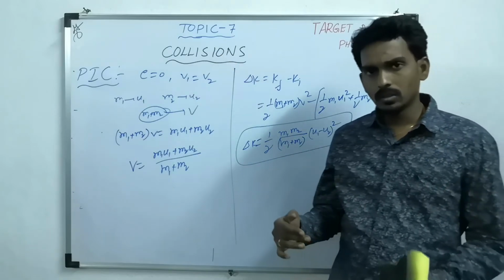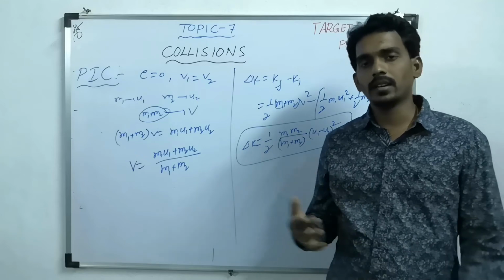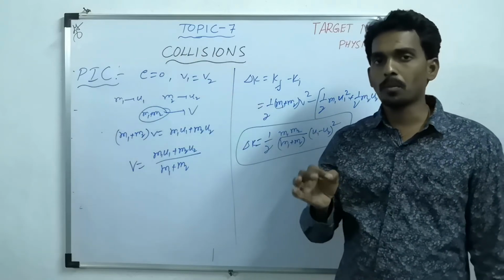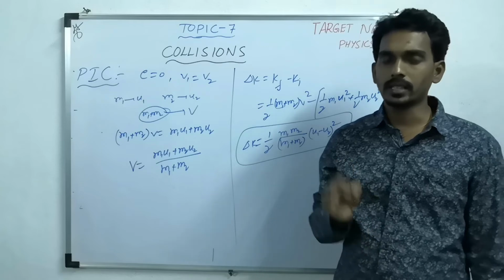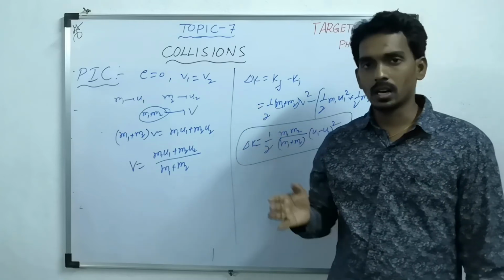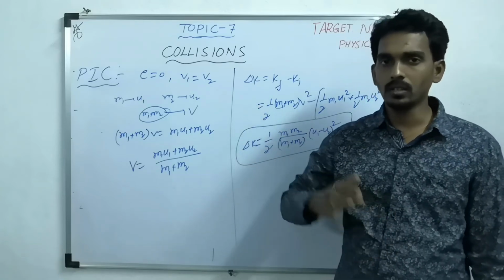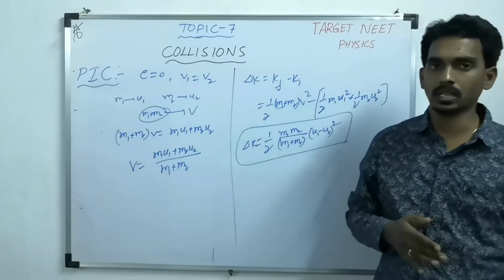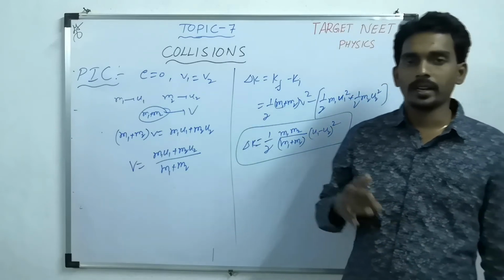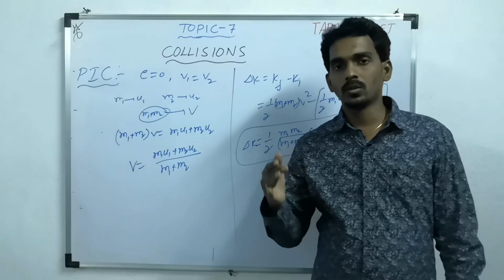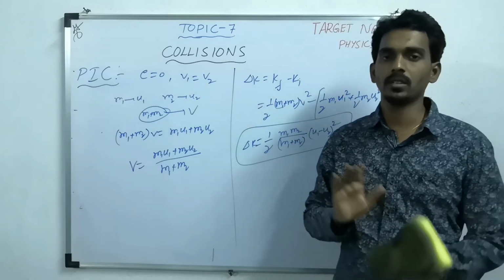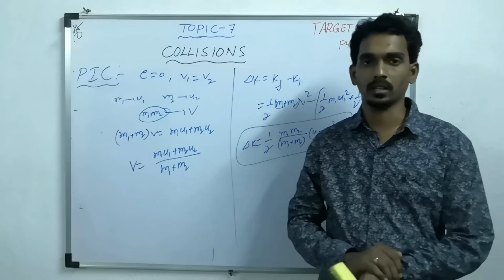So try to practice each and every question with proper understanding, then decide what are the velocities before collision, what are the velocities after collision, and how to apply conservation of linear momentum, and how to take care of proper direction of linear momentum. Then you will get the things in a proper manner.